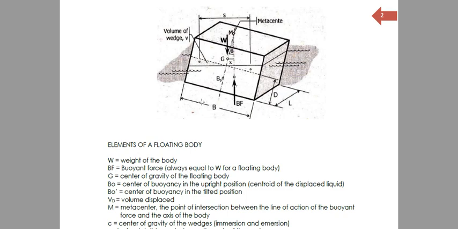Kasi may possibility na mag-tilt siya, especially with the action of waves or wind or unbalanced loading ng karga sa taas. So, pwedeng mag-tilt yung floating body. BO prime is the center of buoyancy in the tilted position. So, pag nag-tilt siya, mag-shift yung location ng center of buoyancy. We call that the BO prime.